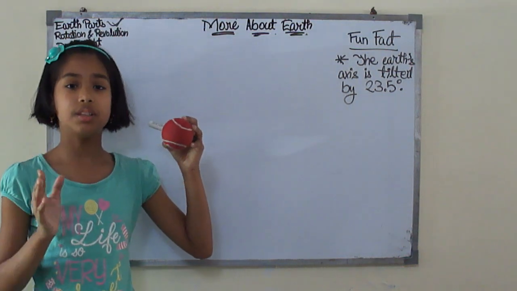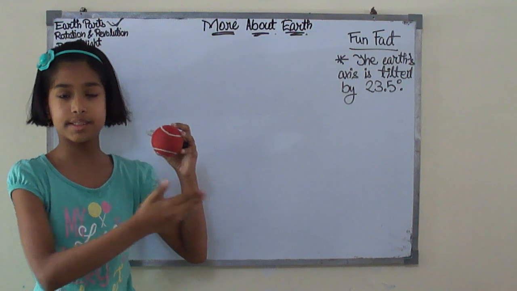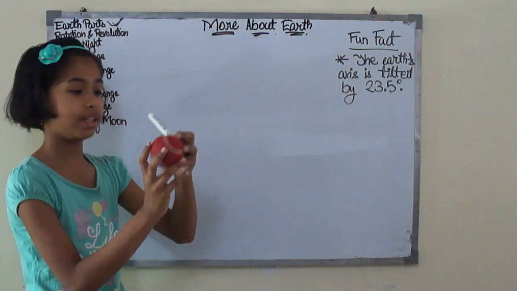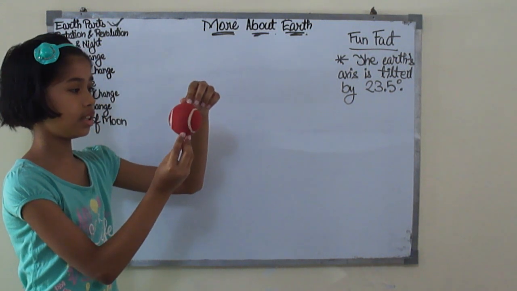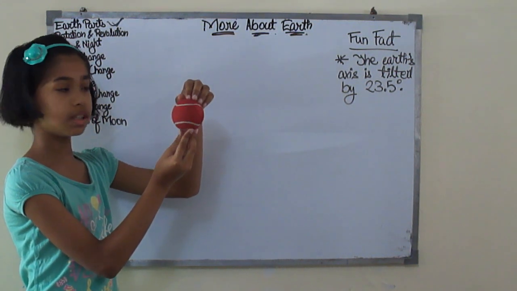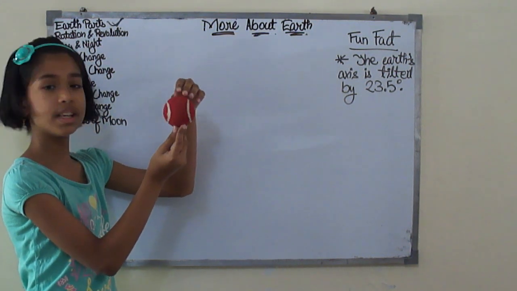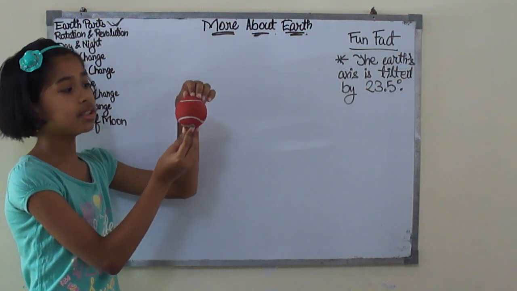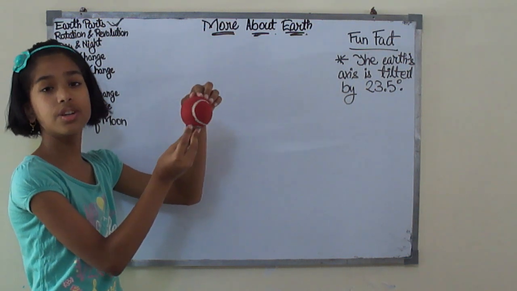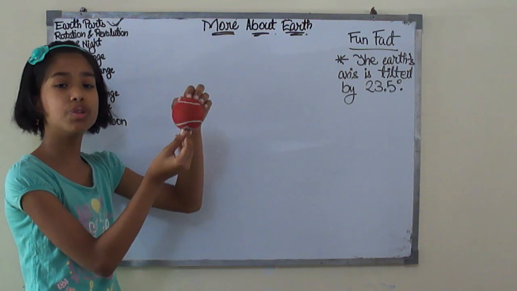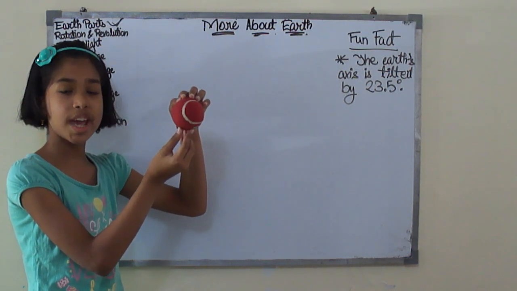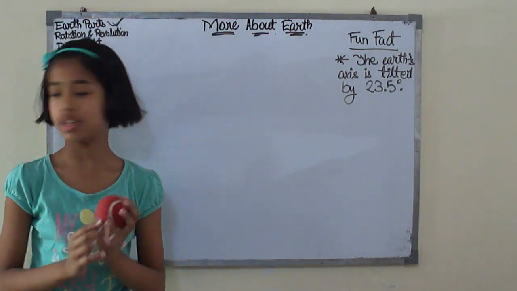The movement of the Earth on its own axis is called rotation, like this. Here's the Earth and it rotates like this. This movement is called rotation. The technical term is that the movement of the Earth on its own axis is called rotation.